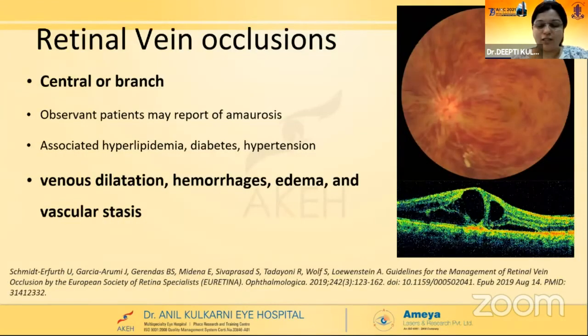Let's highlight a few conditions that we see commonly in the clinic. Vascular occlusions are the commonest causes of sudden dimness of vision. First, the veins.